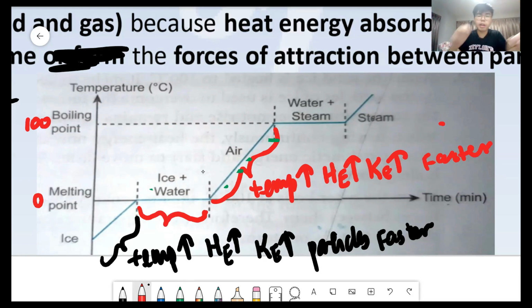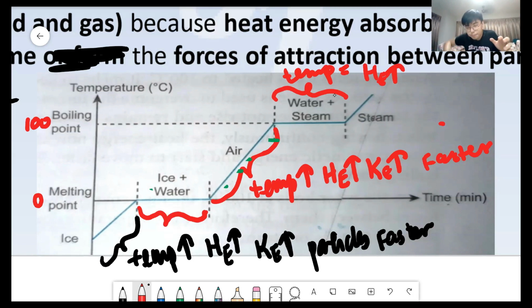Now, when we reach 100 degrees Celsius, what happens? What happens when we reach 100 degrees Celsius? Over here, another 2 to 3 minutes, where it will stay at 100, and after here, 101, 102, 103, 104, 105, 106, 107. All right. So over here, tell me, does temperature increase? No, temperature is constant. Does heat energy increase? Yes, heat energy must increase. Why? Because you are still burning. Your Bunsen burner is still burning.